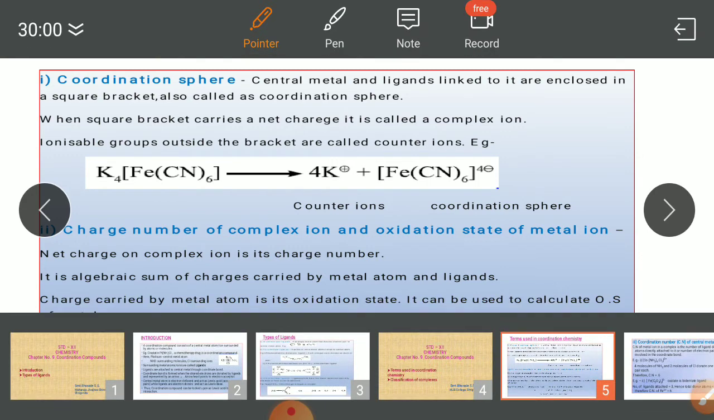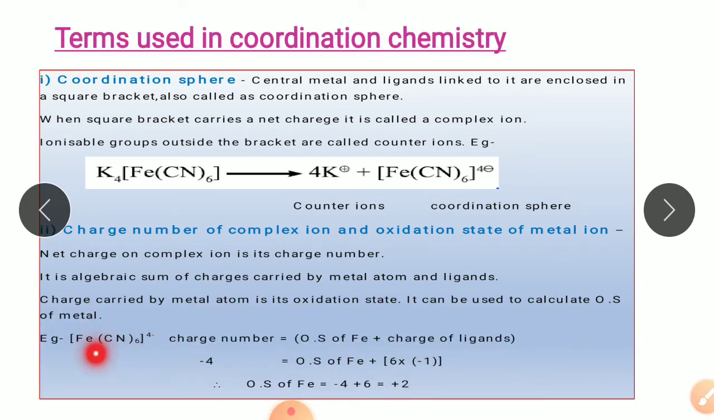Let's understand with the help of an example, that is [Fe(CN)6] 4 minus, having the charge 4 minus. Now the charge on this complex is minus 4. As we have said, charge number is nothing but the sum of the oxidation state of the metal and the charge of the ligands. Metal over here is Fe, and ligands over here are 6 cyanide ions. So we can write minus 4 as the charge number.